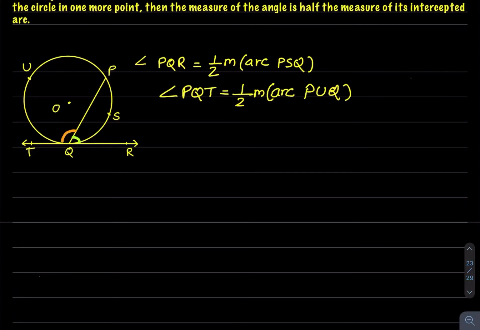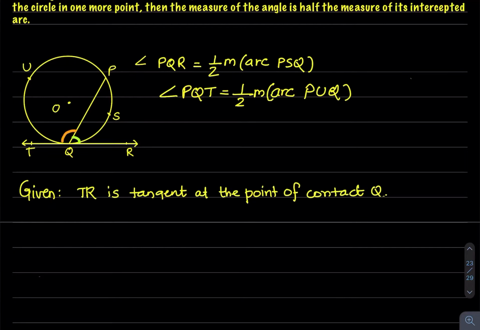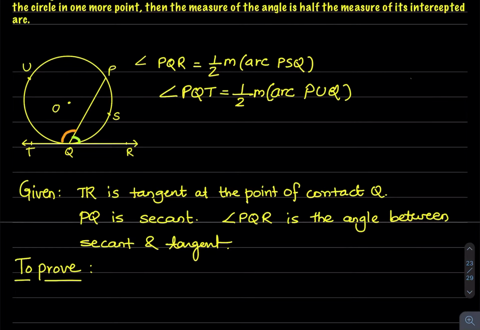The proof has 3 cases, same like the inscribed angle theorem. We will see each case, and first write down given and to prove. So given TR is tangent at the point of contact Q, PQ is secant, and angle PQR is the angle between secant and tangent. To prove, angle PQR is half of measure arc PSQ.